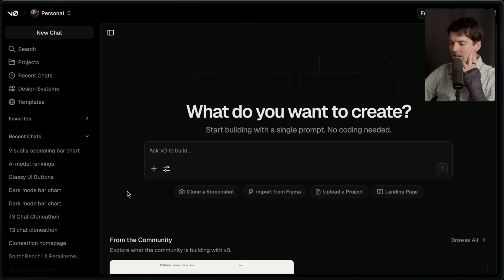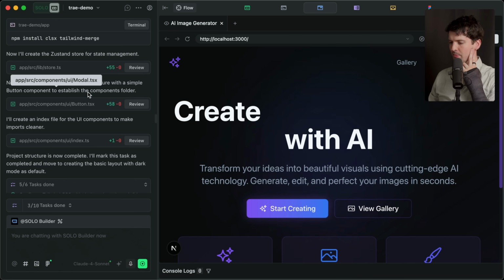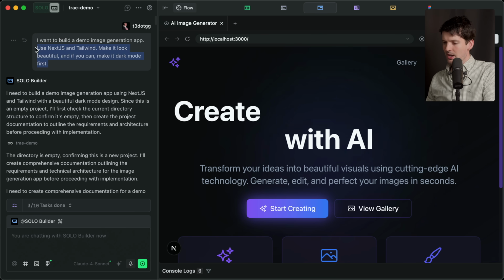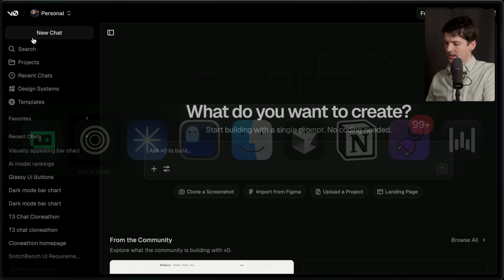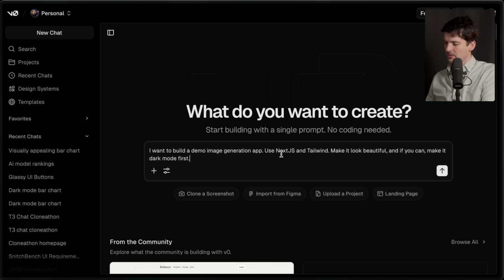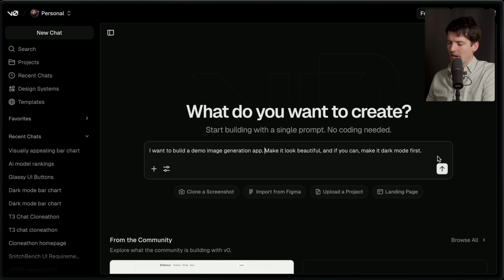The new version of V0 that they hazed me into trying to use is much more a vibe coding app where you give it a prompt, and as they say here, no coding needed. No coding needed is a bold promise. So let's go back here, copy and paste the same prompt. I'm going to remove the use Next and Tailwind because I'm not a coder. I don't know what Next or Tailwind is. Build a demo image generation app. Make it look beautiful, and if you can, make it dark mode. I'm going to even get rid of first. Just make it dark mode.